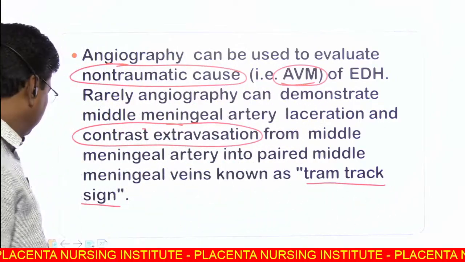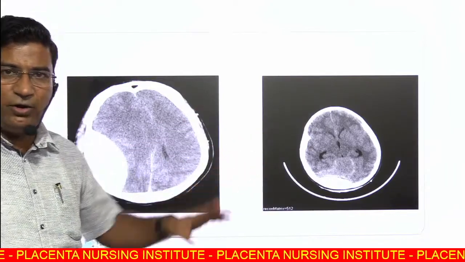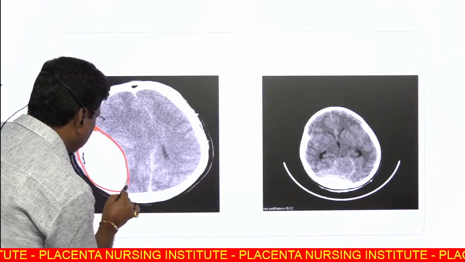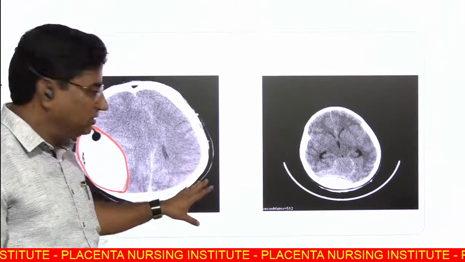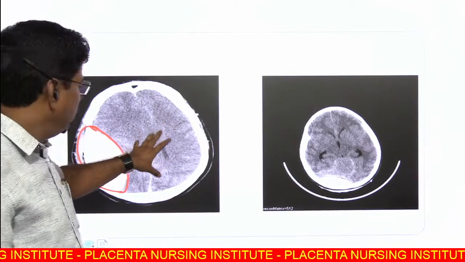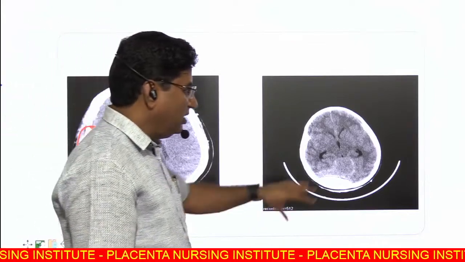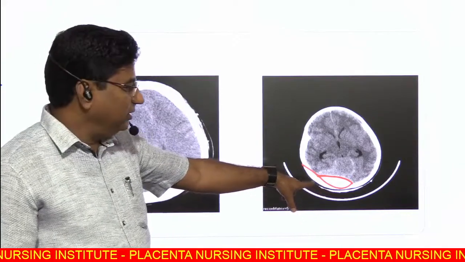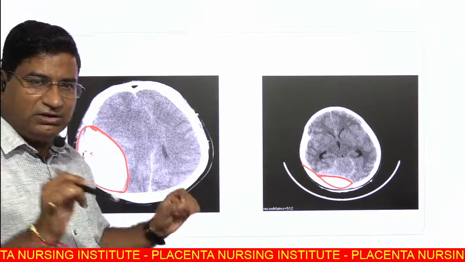This is the tram-track sign. Now, this picture shows an extradural hematoma. This is biconvex and hyperdense, compared to the normal brain. So this is a hyperdense, biconvex, lens-shaped extradural hematoma. Again, there is a lens-shaped right occipital lobe extradural hematoma. Complete diagnosis: number 1, side.